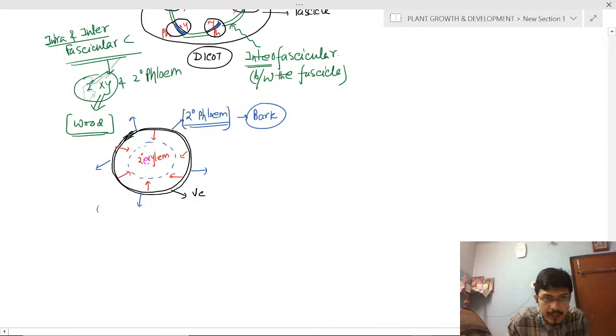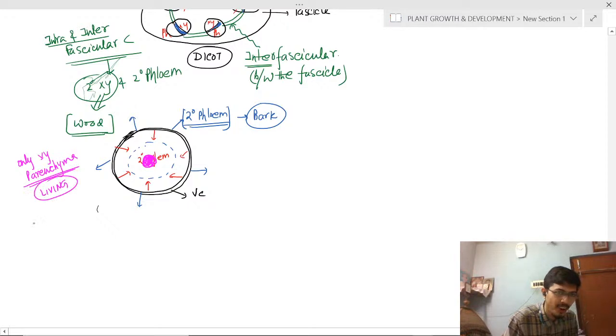In the center, you know already, most xylem components are what? Dead components. Only xylem parenchyma is living. All other xylem tissues are non-living. So maximum xylem tissues are non-living cells.